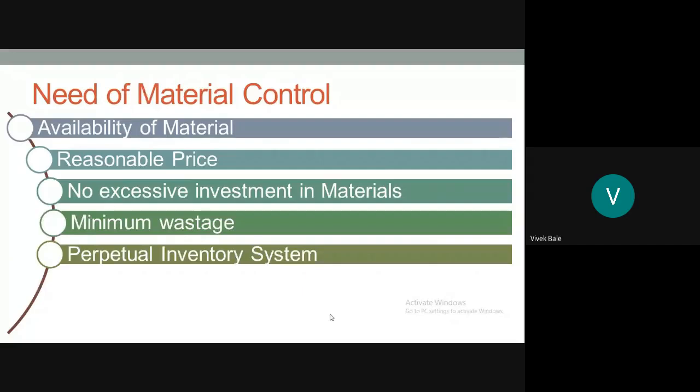The word perpetual means there should be continuous receipt and issue of the material. Whenever big organizations purchase material from the suppliers, this material will be stored in the store of the company. So in the store, the amount of material purchased and issued to the production process has to be continuously recorded, so that the minimum level of material required can be understood and the next order can be placed.